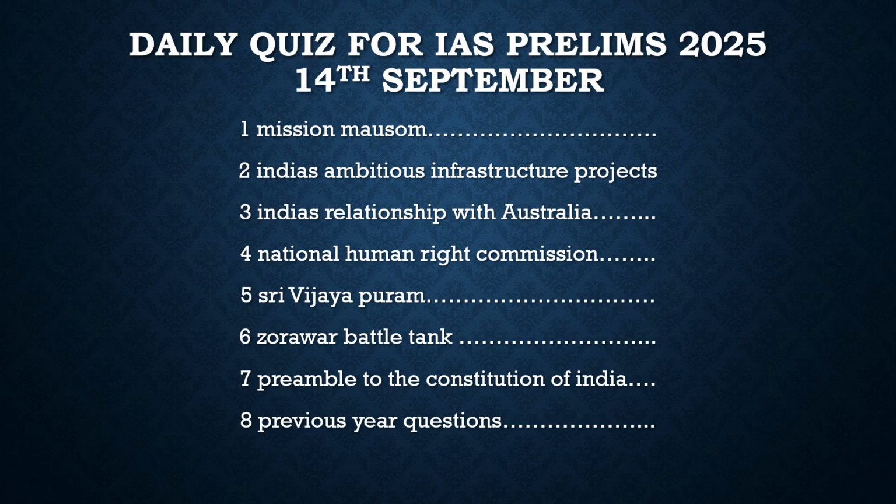Another article in the newspaper today is about India's relationship with Australia. We are very close friends. When you have the same ambitions and the same concerns, it is natural that these countries would be very close. We have a strategic partnership with Australia, but during the Cold War we should know that we were on opposite sides. We were more tilted towards the USSR, and they were always part of the USA bloc. After the 2000s, as India-US relations developed, India-Australia relations also developed.